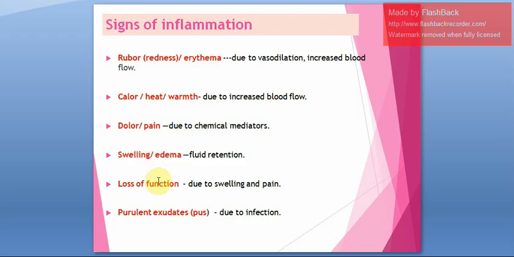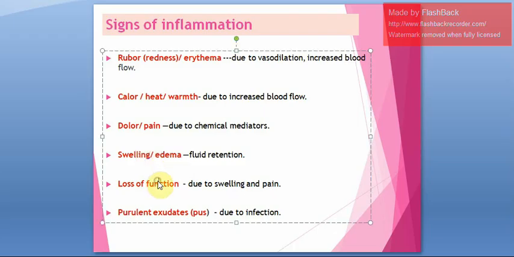Next one is loss of function. Loss of function means the person's ability to move or perform activities will be reduced. Why does loss of function happen? Why is the person not able to move the extremities or body part? Maybe because of pain or swelling. Suppose you have got a fracture, you will have redness or erythema or rubor. You will also have warmth, pain, and swelling. Along with that, you may not be able to walk or lift heavy objects, mainly because of swelling or pain.